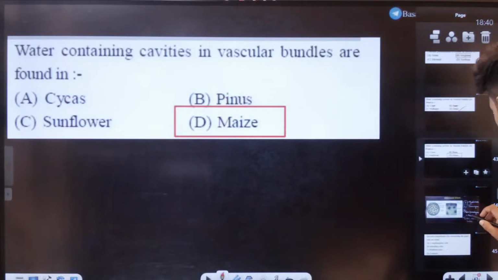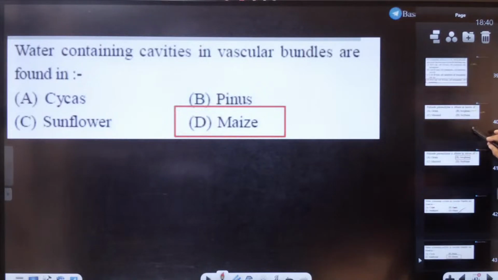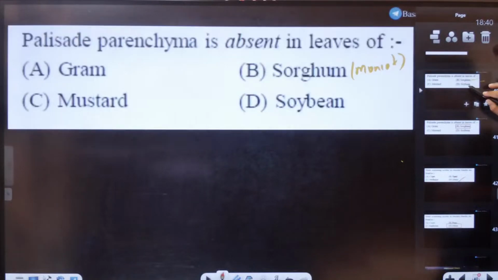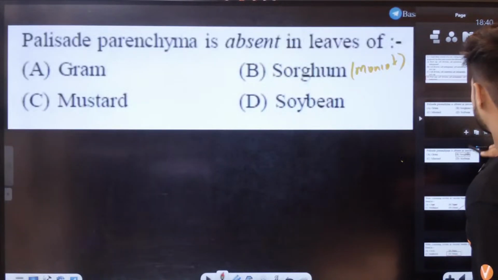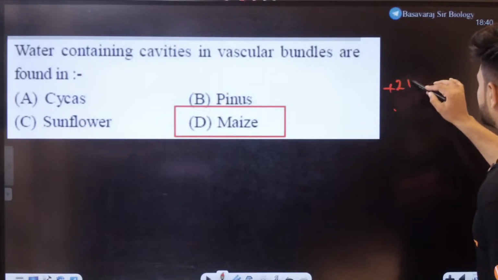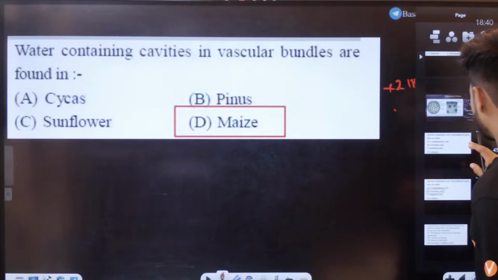This was how many marks, students, in the chat? 19. This was 20. No. Forgot, lol. This was 19 marks. This was 20. This is 21 marks. Plus 21. Friends, only 4 more questions are left. The class is going very fast.